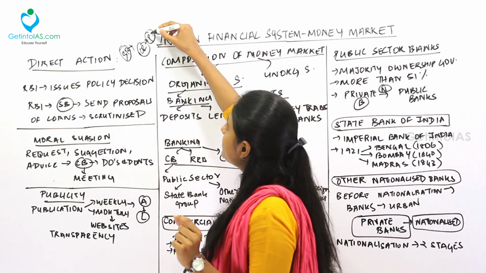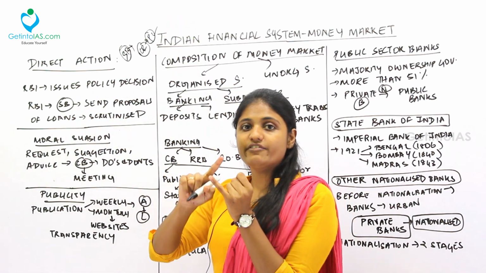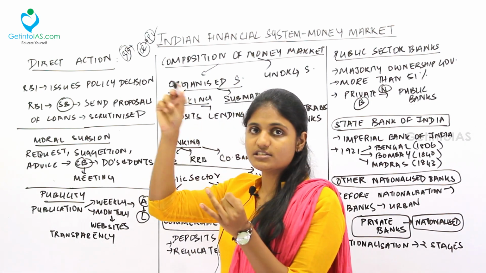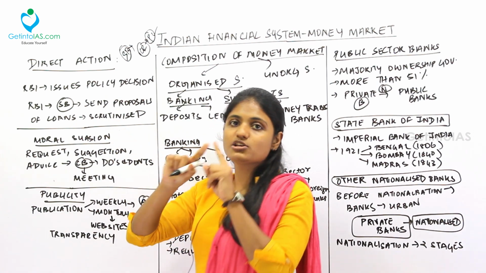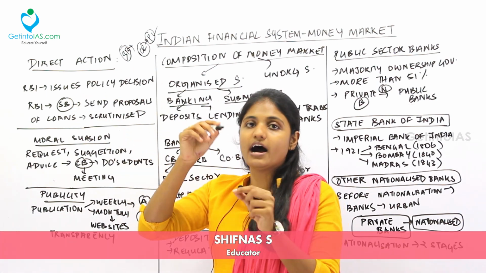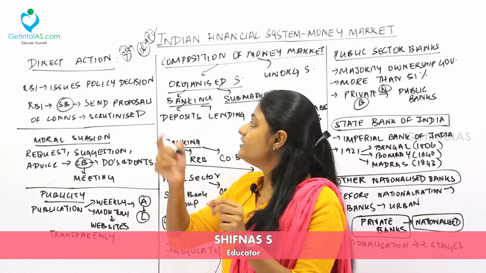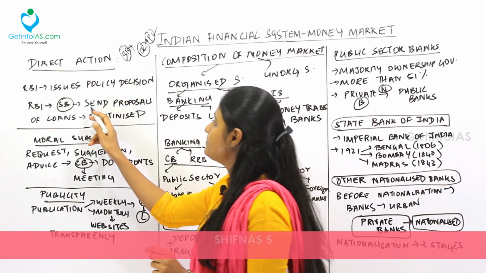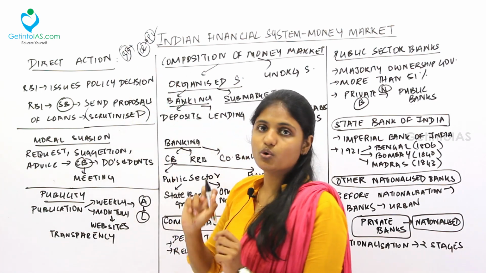That is, if this person has already taken a loan, and if he had repaid the principal and interest on time, the bank has to jot everything down and send that proposal to RBI. Then RBI will give a decision whether to give this 1 crore rupees to this person or not. That is, it will basically scrutinize this loan sanction.